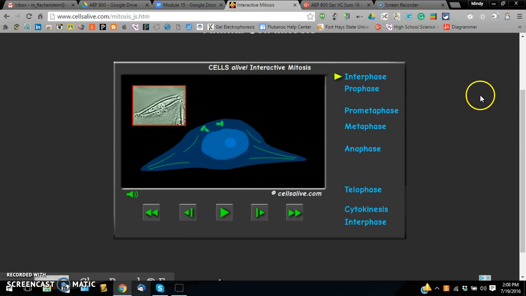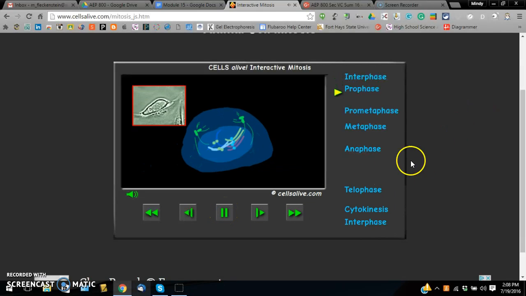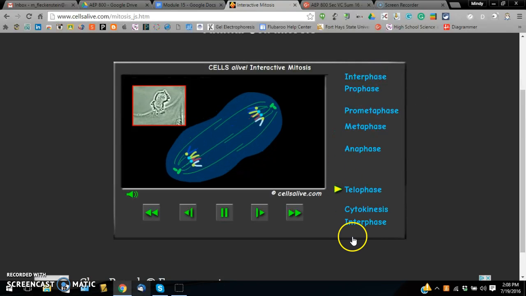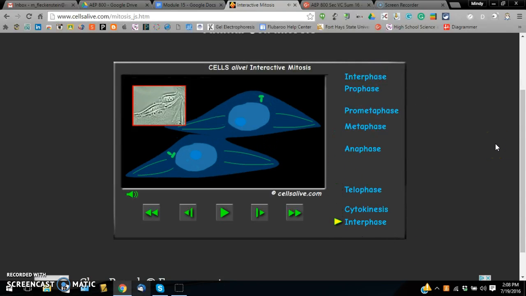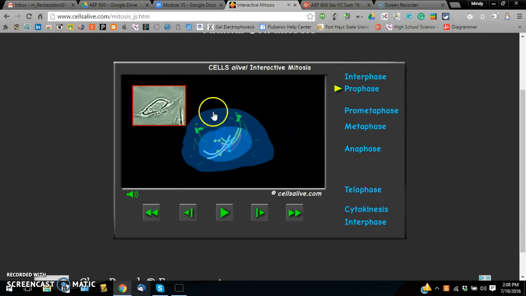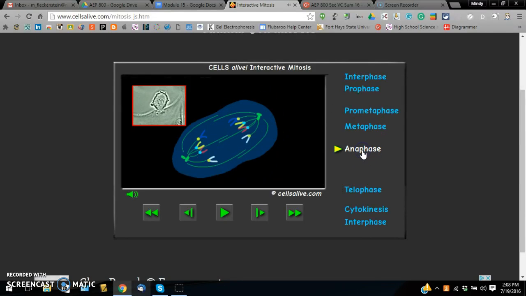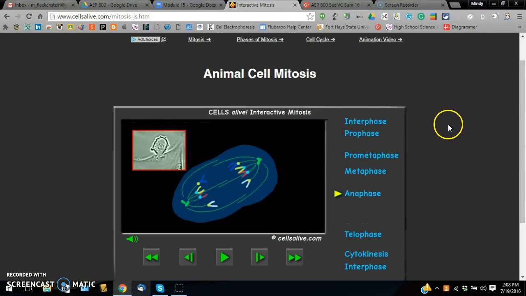In the animation, there are some different ways you can do it. You can push play, and it will go through the entire cell cycle with the arrow going down the side to show the different levels. You can also click on one, and it will show the cell, both an animation and an actual cell at that stage. The students are able to see where the chromosomes are, the spindles, and the centrioles.